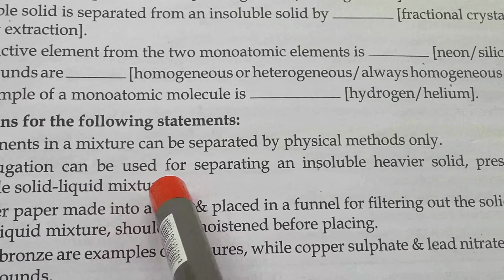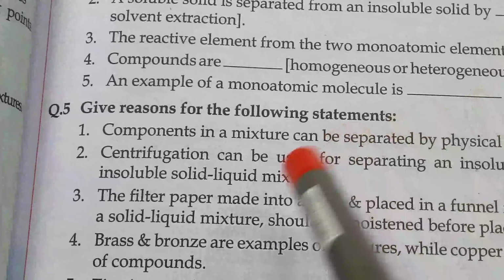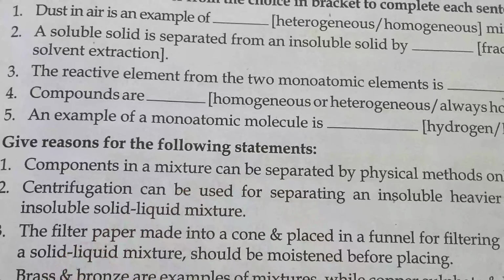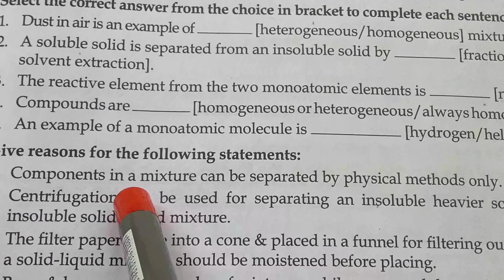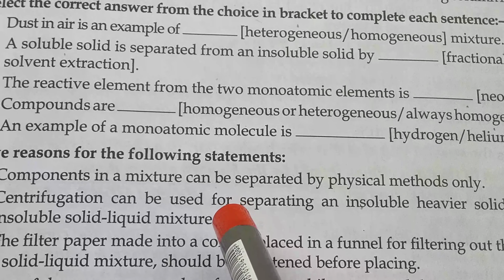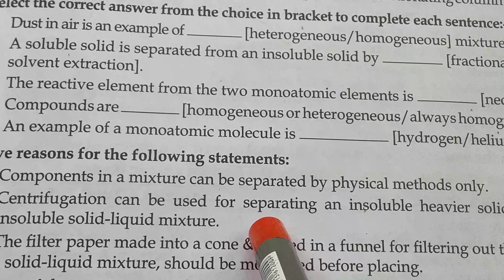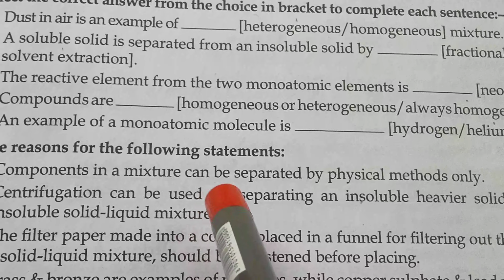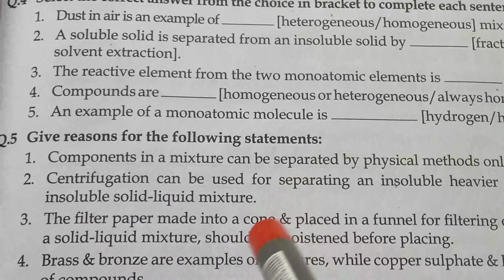Centrifugation can be used for separating an insoluble heavier solid present in an insoluble solid-liquid mixture. For what? Because in the centrifugation machine, the centrifugal force can separate out the dense substance from the insoluble solid-liquid mixtures by the acceleration of centrifugal force towards the radial axis of the centrifugation machine.